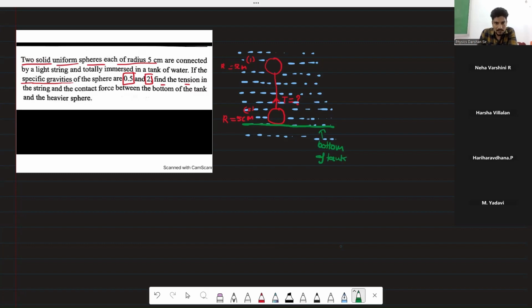So bottom of tank, it means it will give normal reaction. Okay. Find the tension in the string and contact force. So this contact force also we have to find. These both things we have to find.